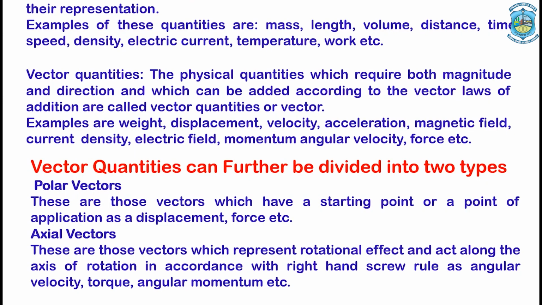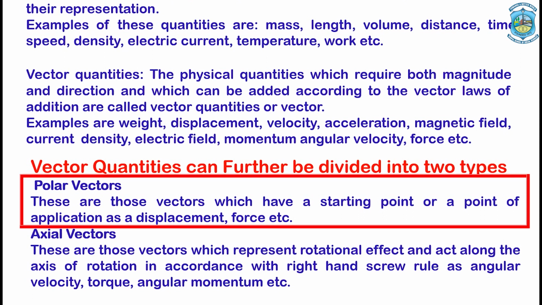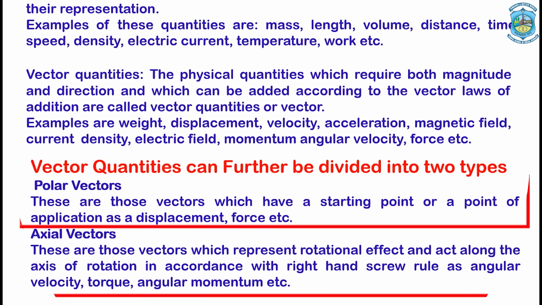Further, the vector quantities can also be divided into two subcategories, namely polar vectors and axial vectors. Polar vectors are those vectors which have a starting point or a point of application, such as displacement, force, etc. However, axial vectors, which represent the rotational effect, act along the axis of rotation. They are generally found in the rotational motion or rotational study of objects. Examples of axial vectors are angular velocity, torque, angular momentum, etc.